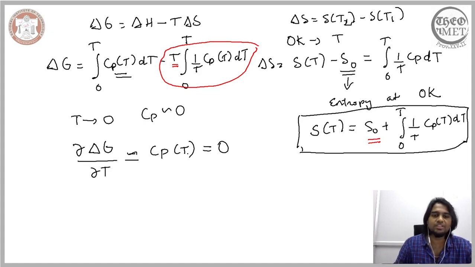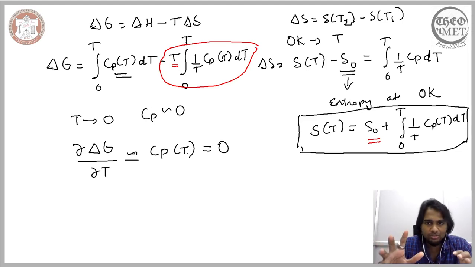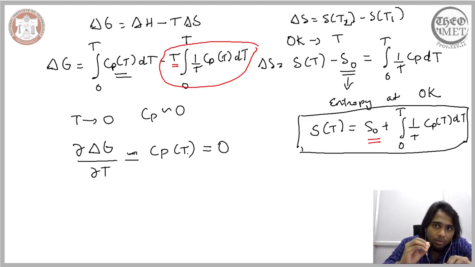So what essentially we have arrived at is, considering the dependence on the material constant and temperature, particularly the behavior of the material constant, the heat capacity, close to absolute zero, and substituting that understanding in this expression here, we observe that when we are considering a system change that is close to absolute zero, the change in the Gibbs free energy with respect to the temperature is also 0.